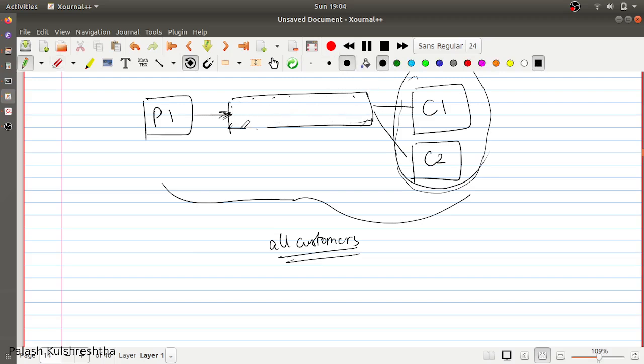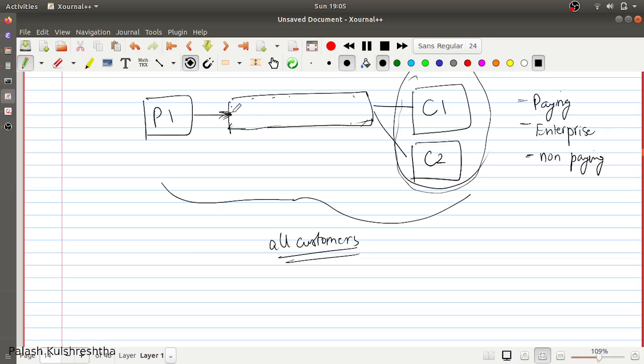And what if there are multiple customers? You can have multiple types of customers, like paying customers, enterprise customers, and non-paying customers. According to your agreement, you have provided different SLAs, or service level agreements, to each of these customers.